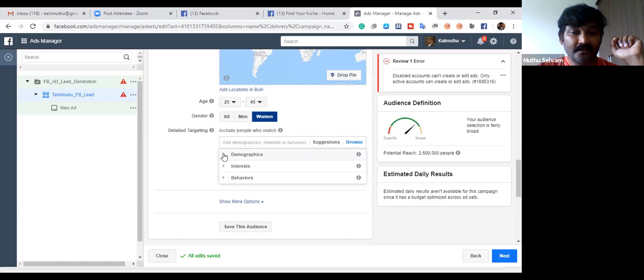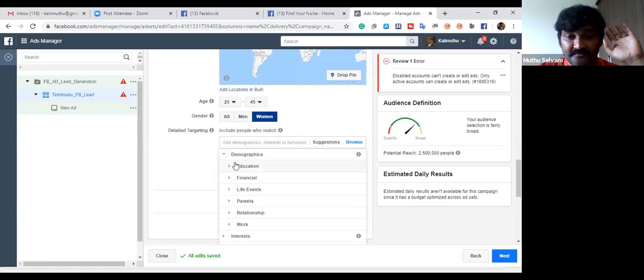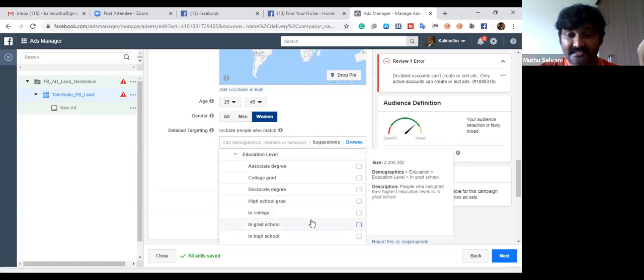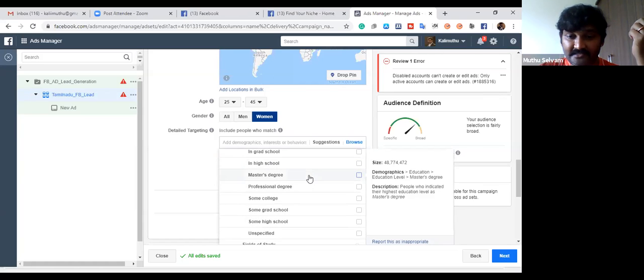Okay. When you are free, go ahead to the bottom. There are many sectors, because Facebook collected huge data, and you could utilize it. Demographics, education. In case you are selling an education-oriented product, you could see what kind of education, what kind of students they are. Associate degree, college, graduates, all the segments are available. Master's degree, you could do.